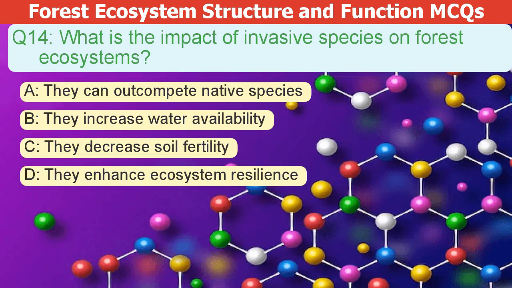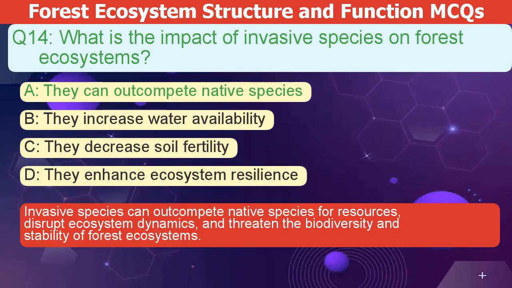What is the impact of invasive species on forest ecosystems? A. They can outcompete native species. B. They increase water availability. C. They decrease soil fertility. D. They enhance ecosystem resilience. The correct answer is A. Invasive species can outcompete native species for resources, disrupt ecosystem dynamics, and threaten the biodiversity and stability of forest ecosystems.